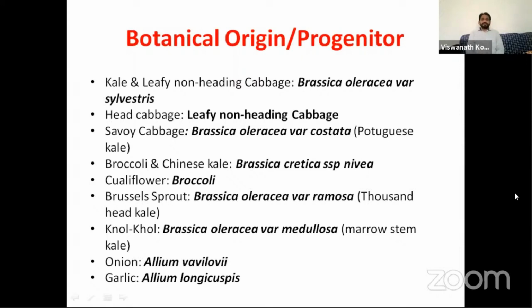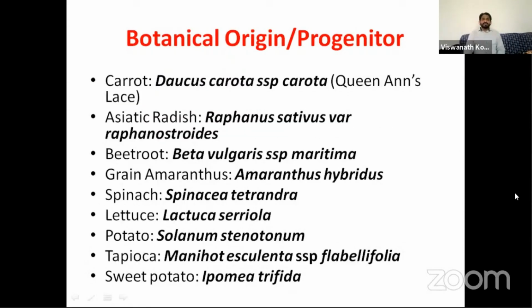And Brussels sprout was originated from Brassica vulgaris variety ramosa, common name thousand head kale. And kohlrabi was originated from Brassica vulgaris variety medullosa, narrow stem kale. And onion was originated from Allium babylonicum. Similarly, garlic was originated from Allium longicuspis. Carrot from Queen Anne's lace, Daucus carota species carota. And the Asiatic radish from Raphanus sativus variety raphanistroides. Beetroot from Beta vulgaris subspecies maritima. And the grain amaranthus from Amaranthus hybridus. Spinach from Spinacia tetrandra. Lettuce from Lactuca serriola.